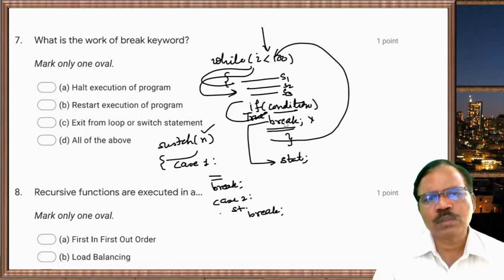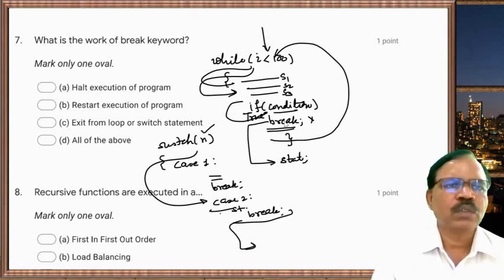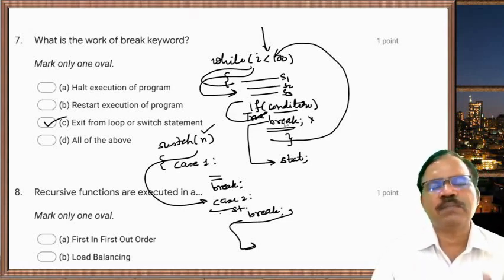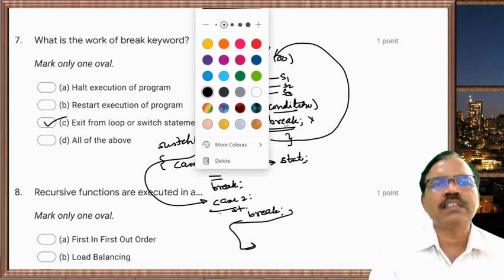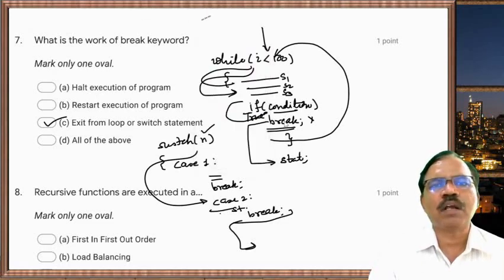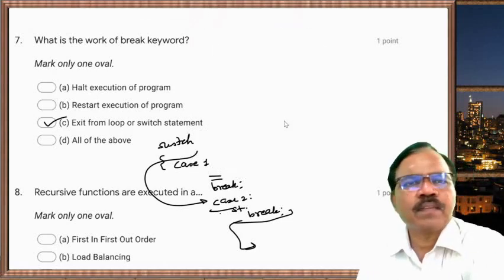If it goes to, suppose, case 2, the statements are executed and then break, so it will come out of the switch. So break exits from the loop or switch, but it will not exit from the program. It will execute all the statements after the loop or after the switch.